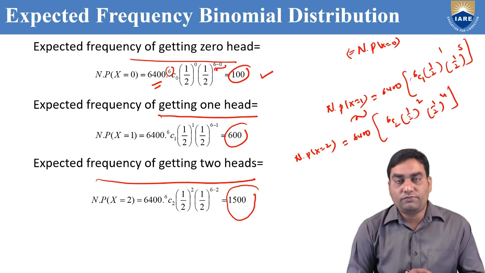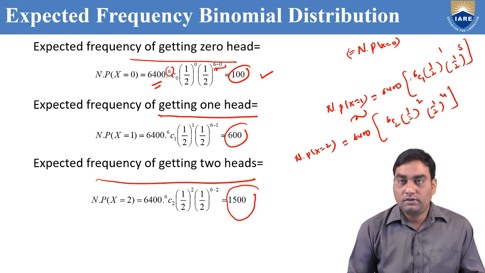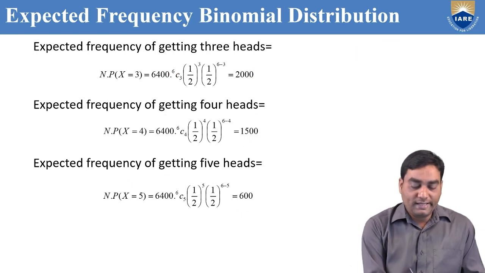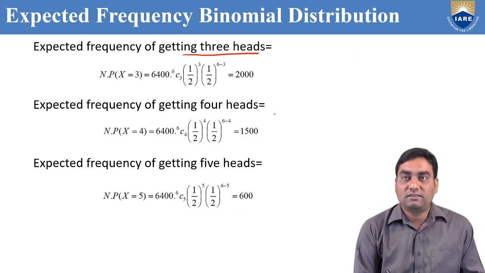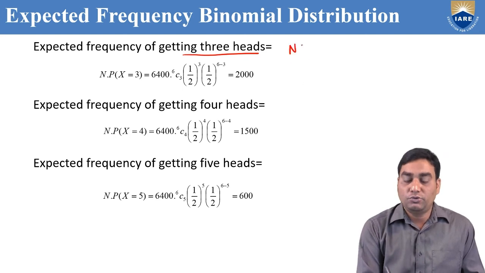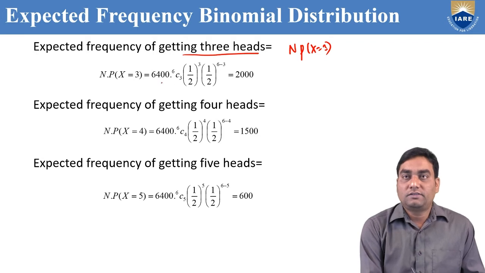Out of 6,400 times, 1500 times we are going to get 2 heads. Now we can find expected frequency of 3 heads. That means capital N into p of x equal to 3, which is 6,400 into p of x equal to 3.